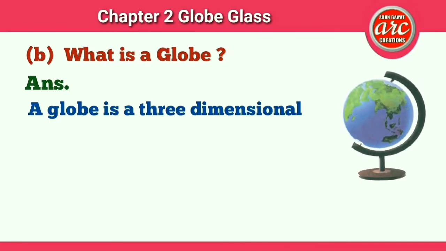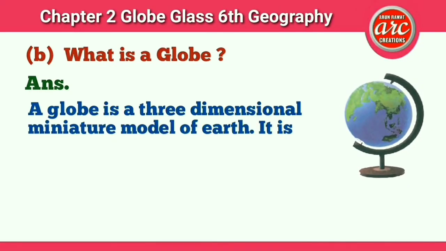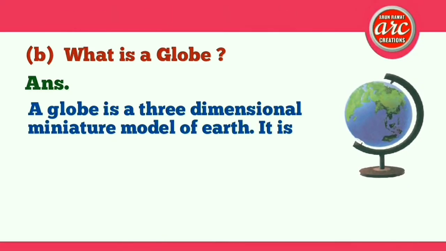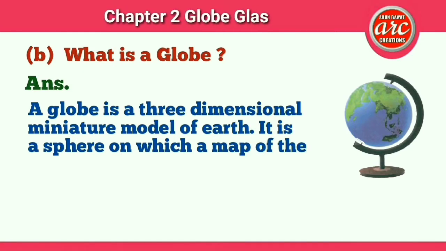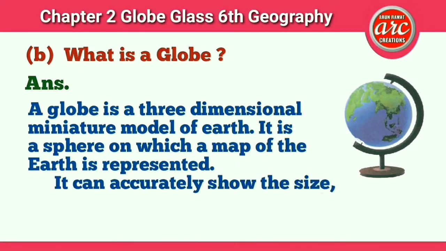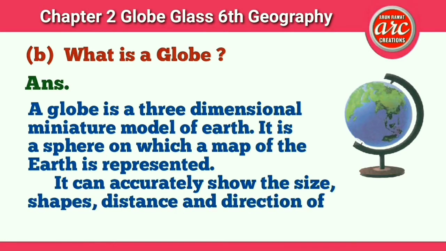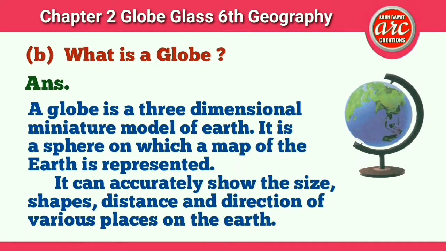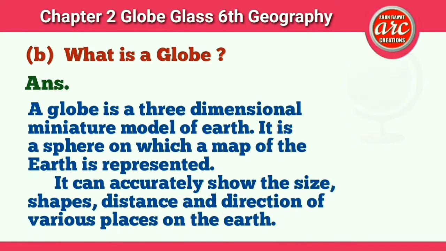Part B. What is a globe? Answer. A globe is a three-dimensional miniature model of earth. It is a sphere on which a map of the earth is represented. It can accurately show the size, shapes, distance and direction of various places on the earth.